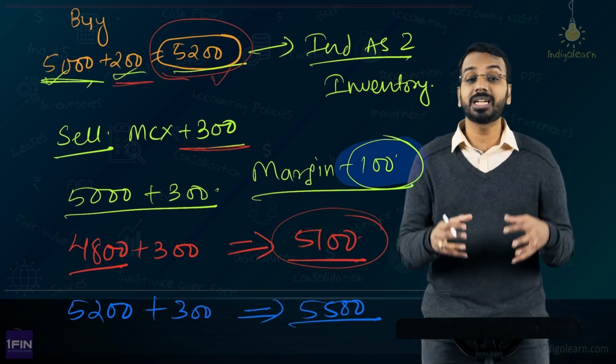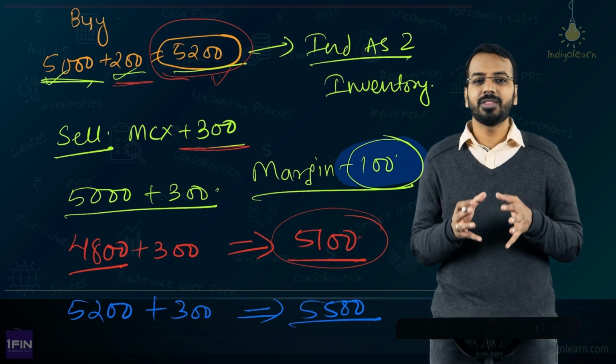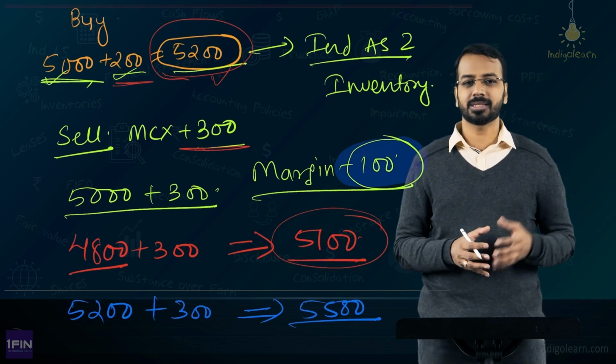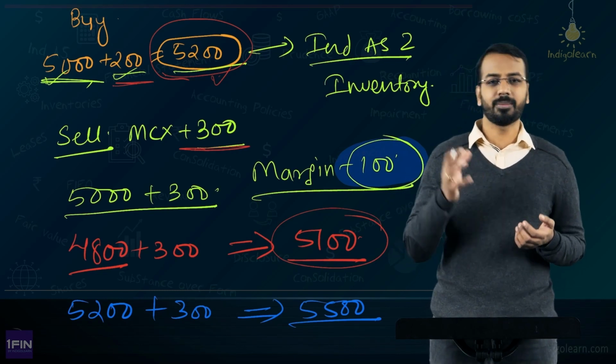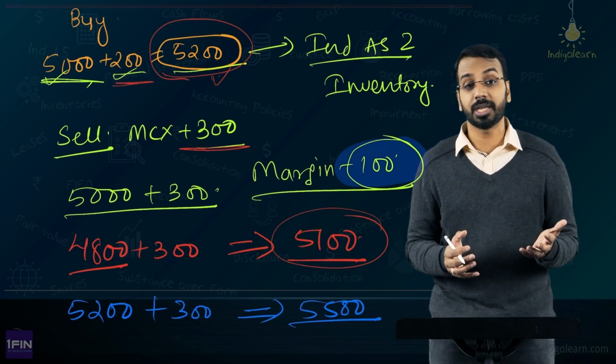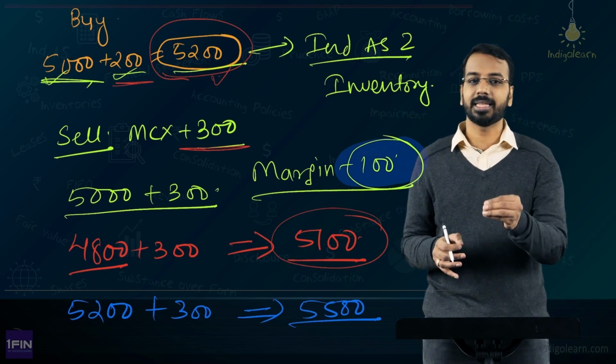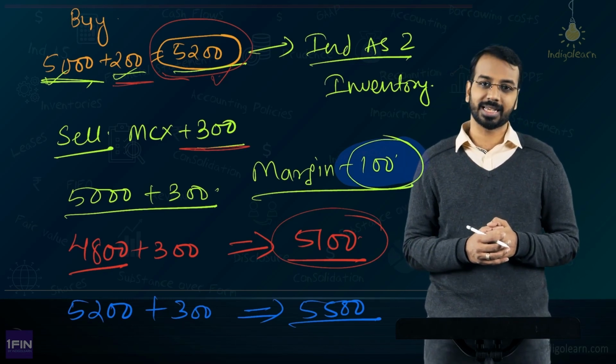Now, when the objective of the entity is to make only this profit of 100, if they are too much dependent on market prices, some days there will be huge profit, then there will be some days there will be huge losses. If you see the commodity prices, as I told you, they keep on fluctuating. So someday if the prices crash so much, there may be huge loss and the entity may have to shut down its business as well, right?